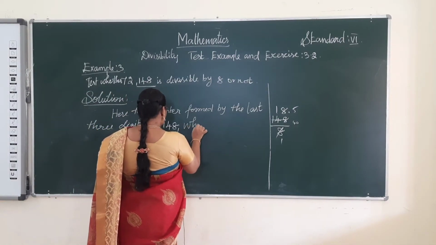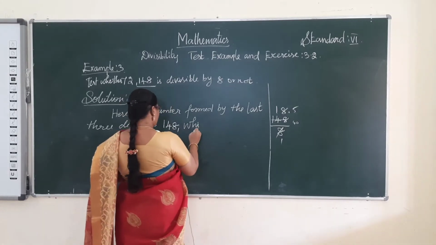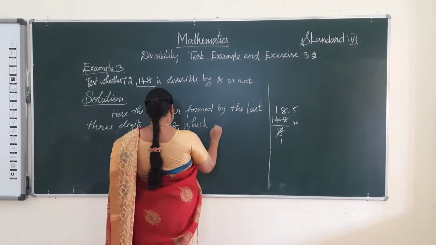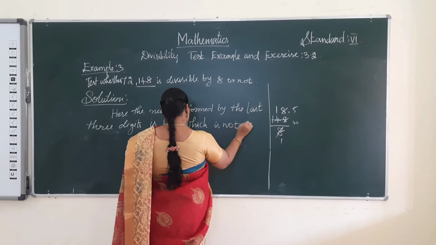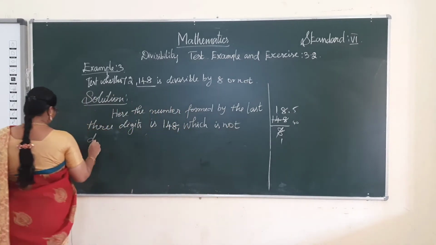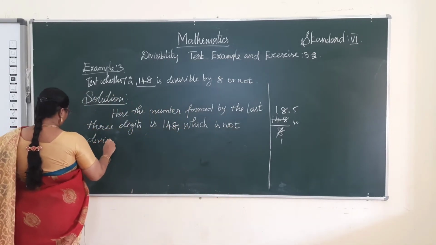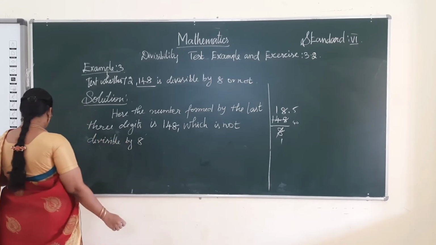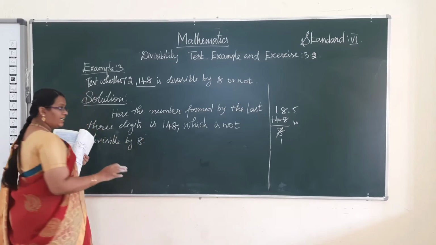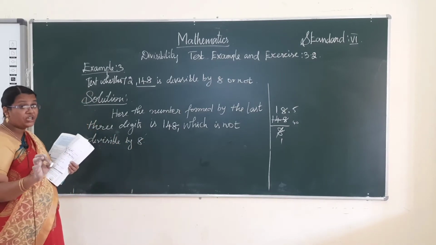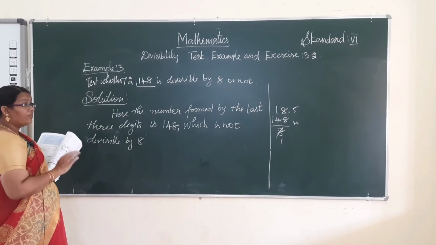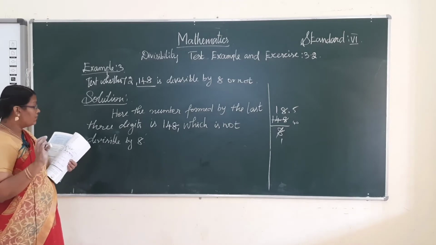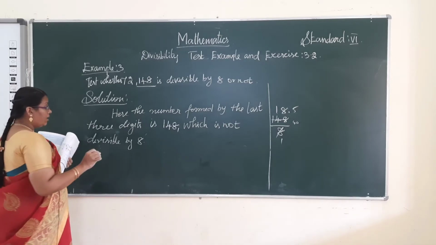It is not divisible by 8. For exact divisibility the remainder should be 0. Only then is the given number divisible by 8.